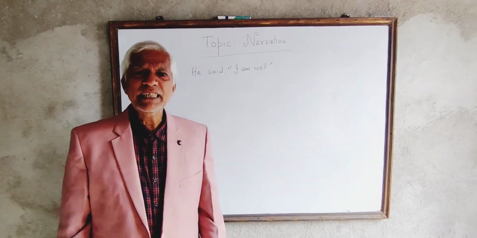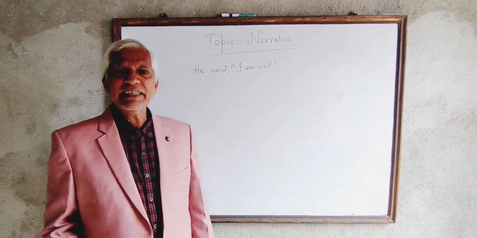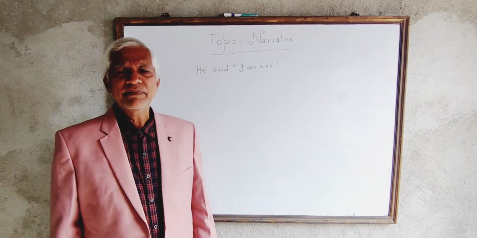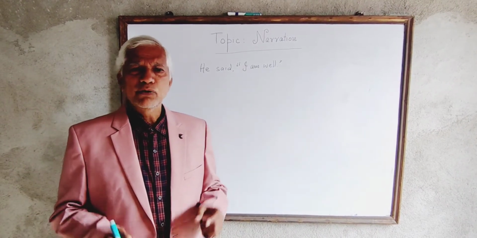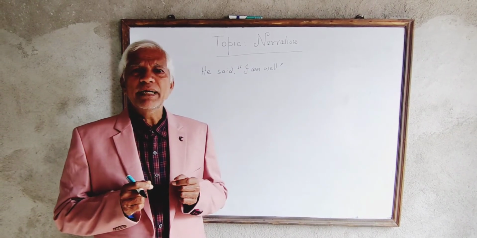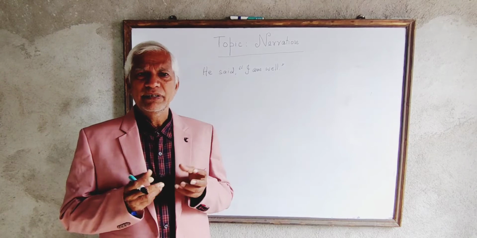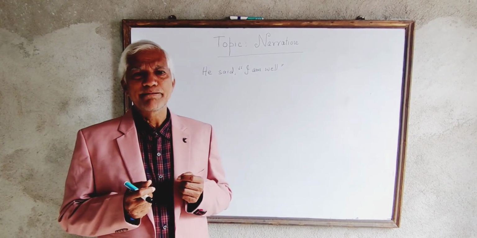Now, let me explain indirect narration. Indirect narration is that narration in which the statement is made not in the original words used by the speaker, but in some other words. Such a narration is called indirect narration.